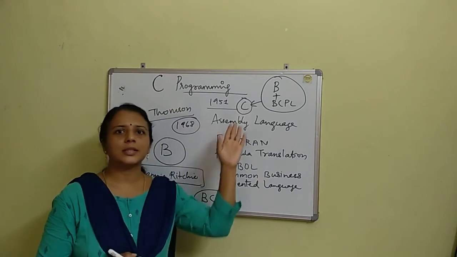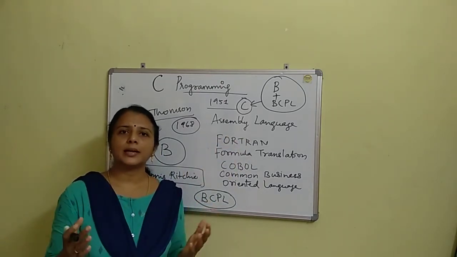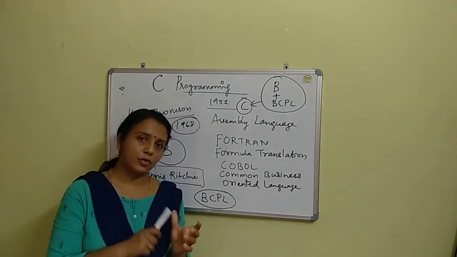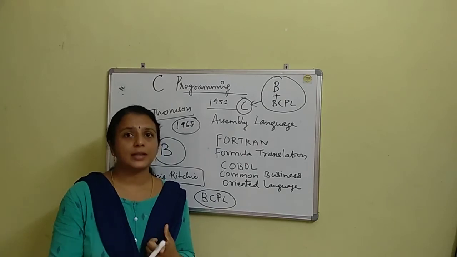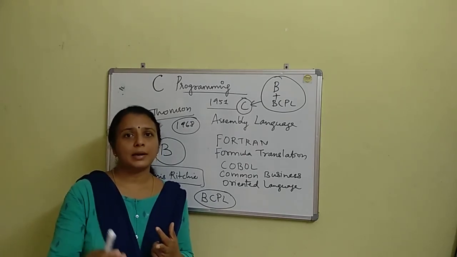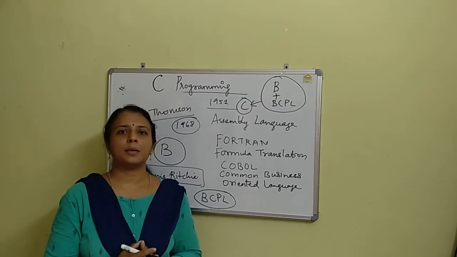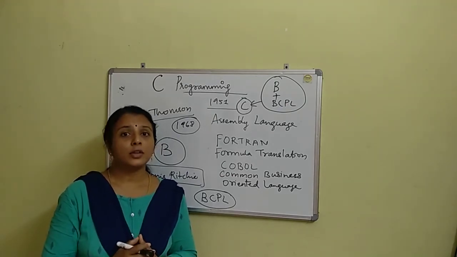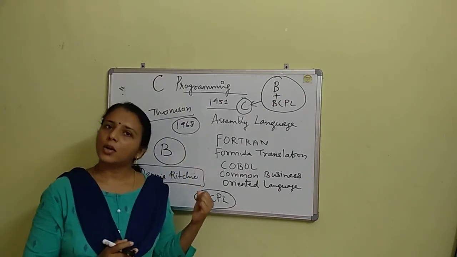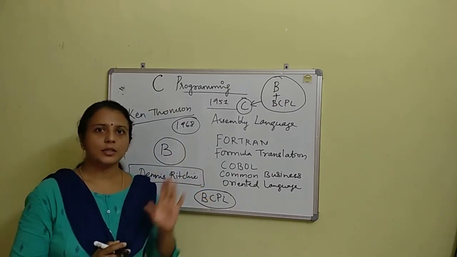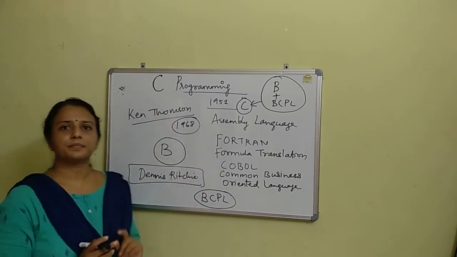Based on that thought, the C language came into the picture. With C you can build networking applications, you can build an operating system, you can build different software. So it is the complete programming language. The founders of the C programming language are Dennis Ritchie and Ken Thompson, not only Ken Thompson.